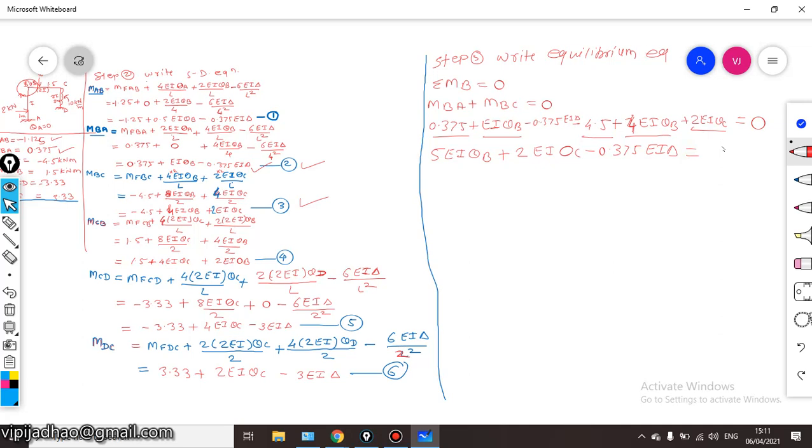Just take it on the right hand side, we will get it as 4.125. Consider this as equation number 7.